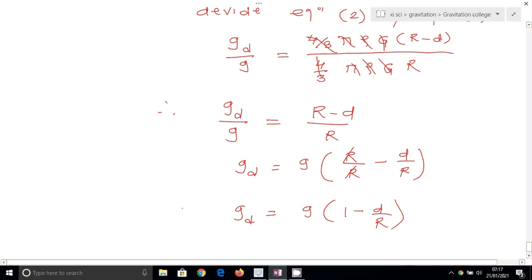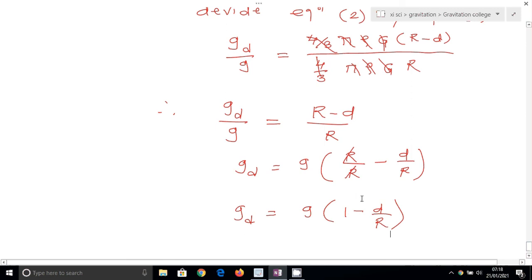This equation gives the acceleration due to gravity at depth d below the earth surface. It shows that the acceleration due to gravity decreases with depth d. As the depth below the earth surface increases, the acceleration due to gravity decreases.